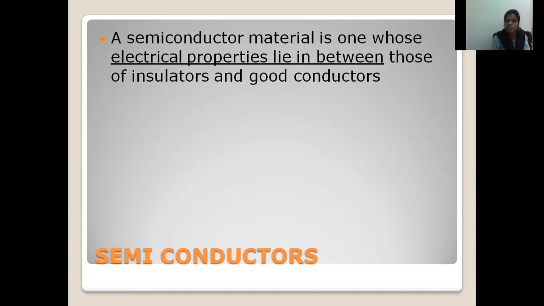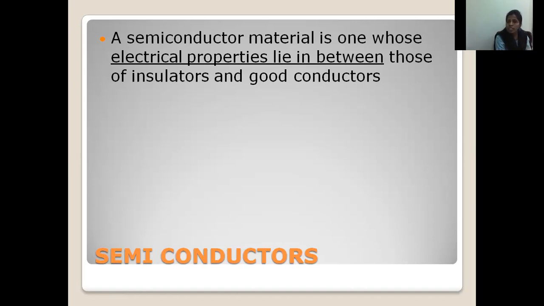So how are the electrical properties of semiconductors? They lie between the conductors and the non-conductors because they are able to pass electricity but moderately, not like conductors, not like insulators. So these properties lie between the conductors and the non-conductors. Examples are N type semiconductors and P type semiconductors, that is, germanium semiconductors and boron semiconductors. These are the best examples of semiconductors.